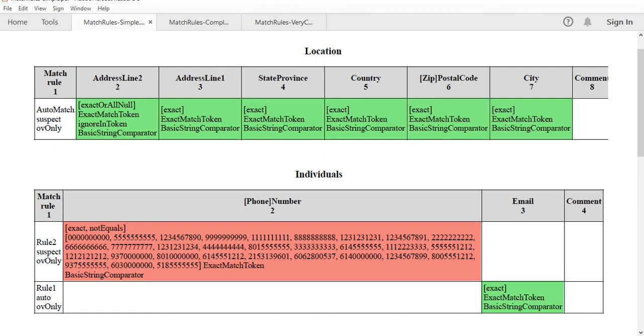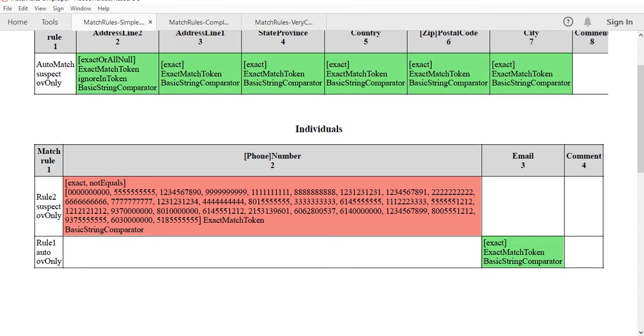Further, let's see the individual section. In the individual section, if we know people are using phone numbers, so an exact phone number we can consider as a match, and exact email is also possible. A combination of phone and email is also possible, maybe a combination where both are exact. Let's say I have an email but I have multiple phone numbers. Similarly, I have one phone number and multiple emails. So that combination is possible.